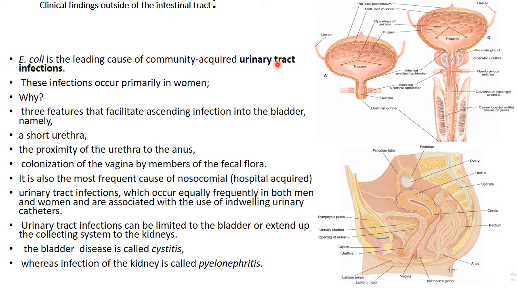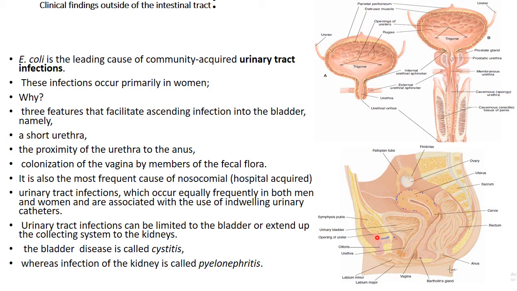Urinary tract infection. What is urinary tract infection? When there is an infection in the urinary tract, this is called urinary tract infection. These infections occur primarily in women. The question arises: why are urinary tract infections common in females? If you look at the female reproductive system, three factors are involved.